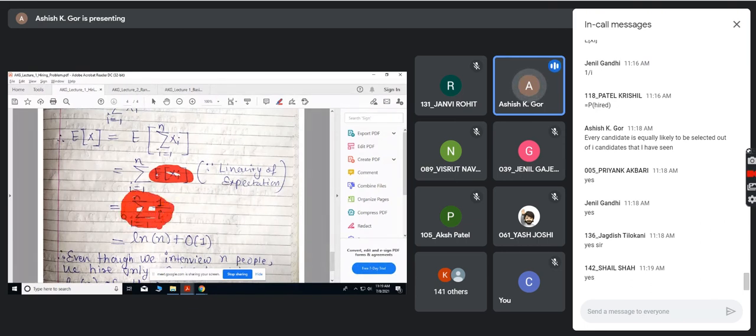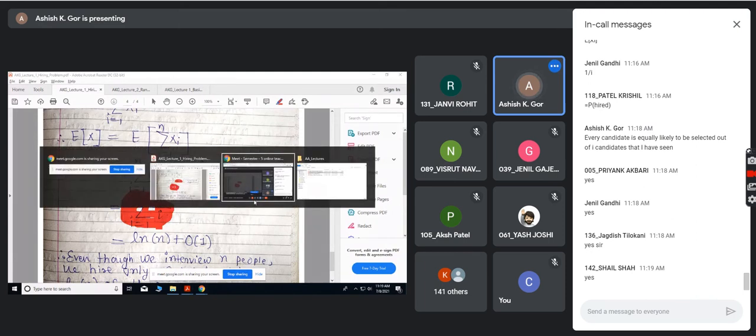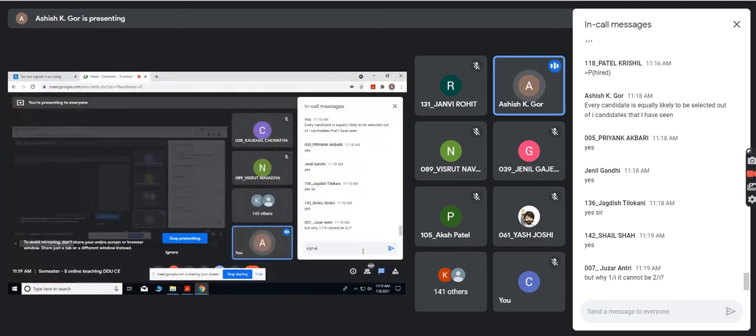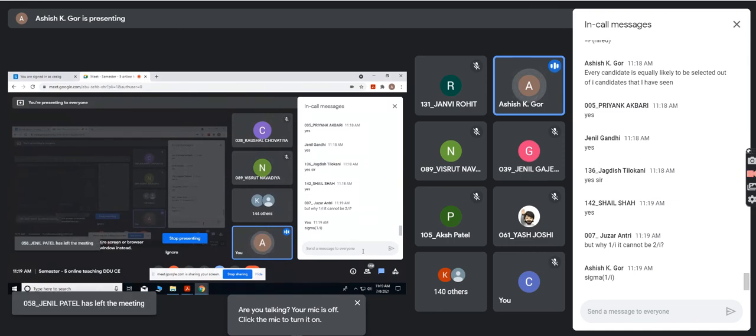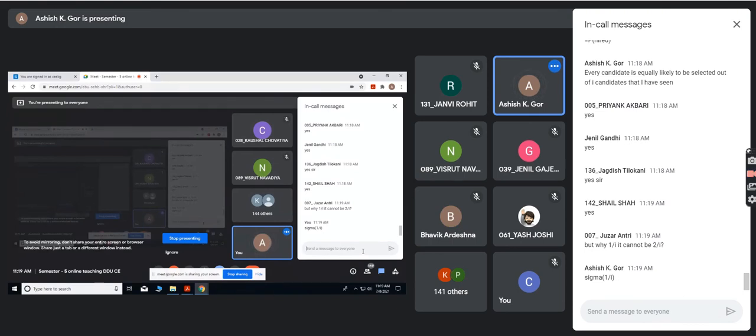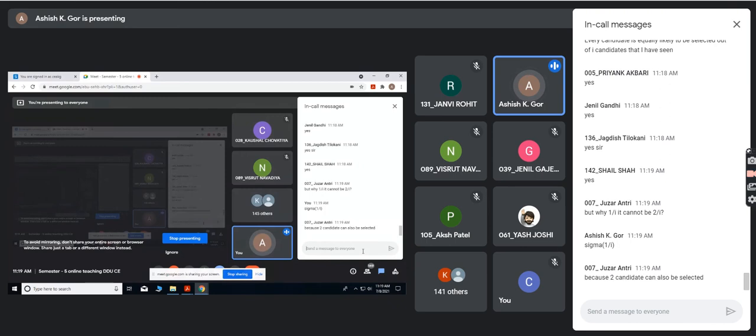So E of xi would be 1 upon I, and now you see sigma I equal to 1 upon n, 1 upon I. Why is it 1 upon I? It cannot be 2 upon I. Why do you want to add a factor of 2, Zuzar? I am going to select one candidate, right?